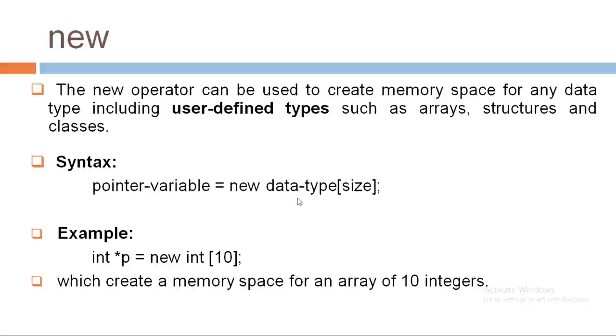And the data type is any valid basic data type. New is a keyword which allocate memory space for pointer variable which is equal to the number of elements of particular data type. For example, int star p is equal to new int into bracket 10 will assign memory space for an array of 10 integers.